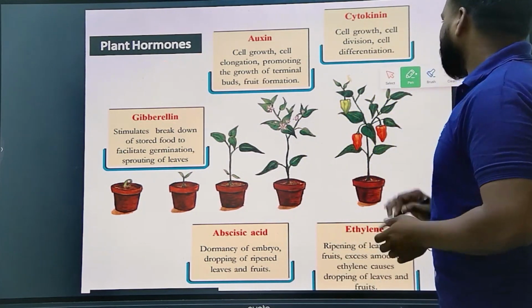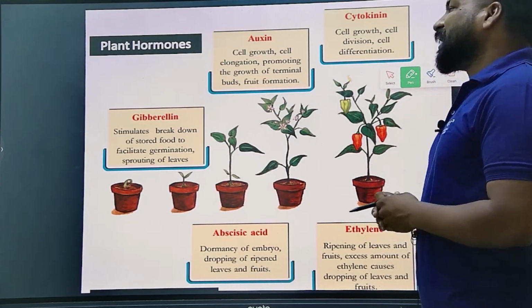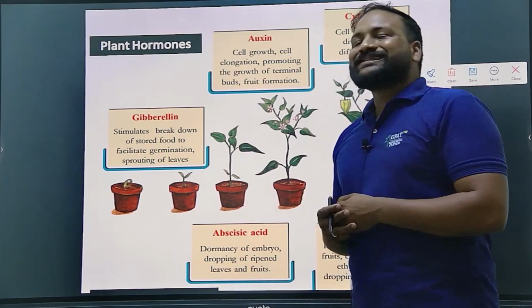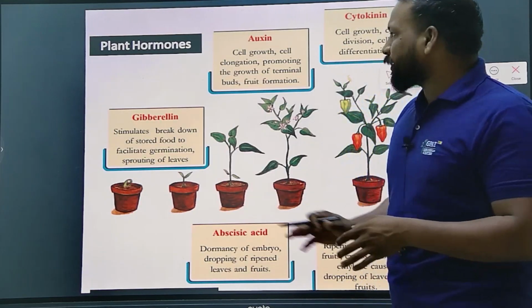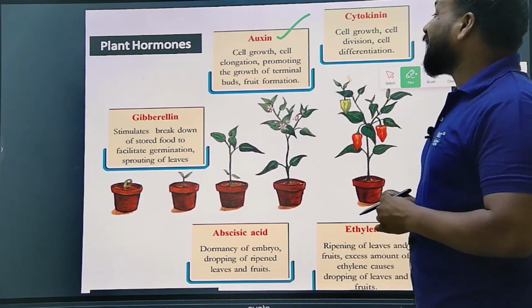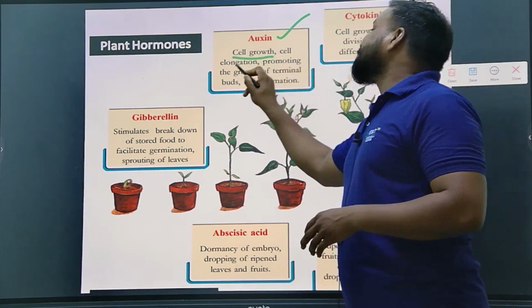Clear? So gibberellin helps to break down the stored food and mainly stimulates germination and sprouting. Whereas auxin helps in cellular growth and cell elongation.